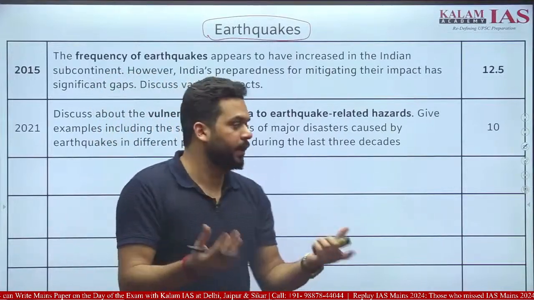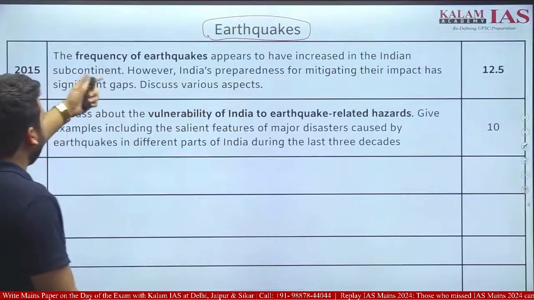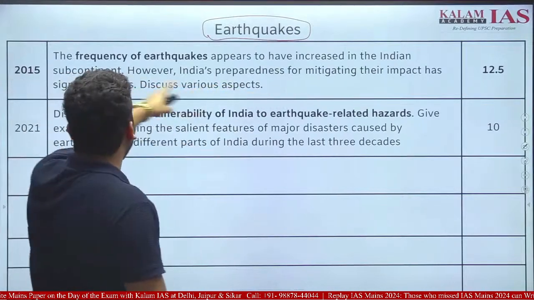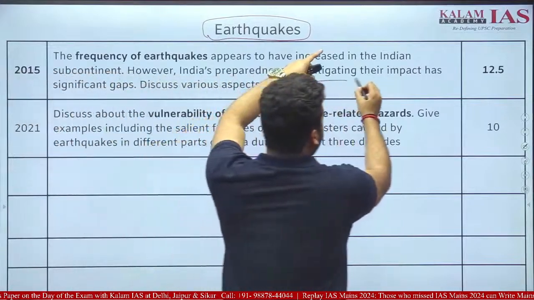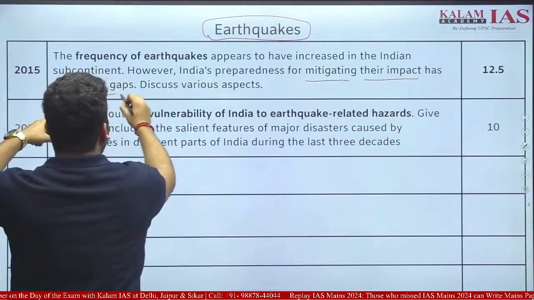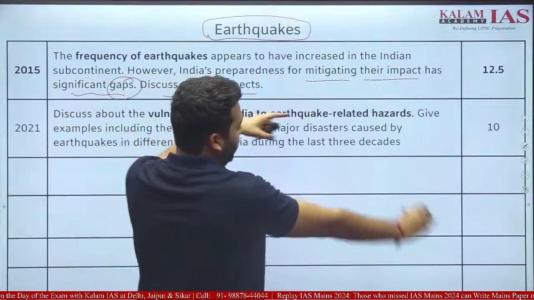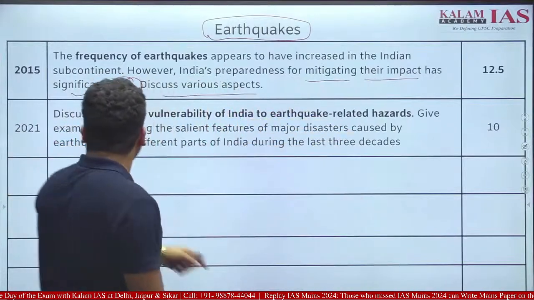For earthquakes, let's see the question. The frequency of earthquakes appears to have increased in the Indian subcontinent. However, India's preparedness for mitigation of their impact has significant gaps. Discuss various aspects. Easy question, 2021.